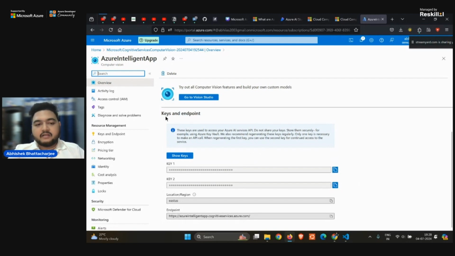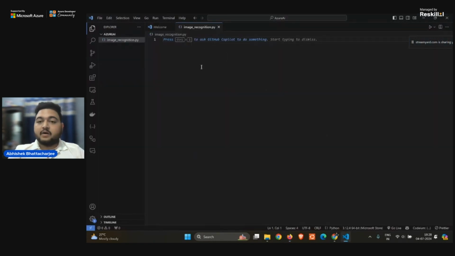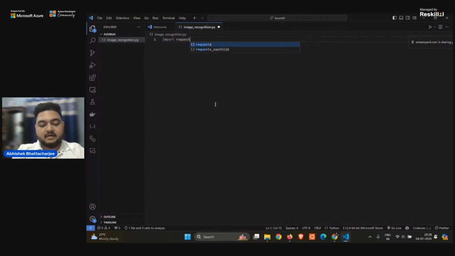So now that we have the keys and the endpoint with us, we will go and write our script for the image recognition. Okay. So firstly, we will write it in Python, right? So I will write it quickly. I will import the requests library for my use. Okay, I have written the import.